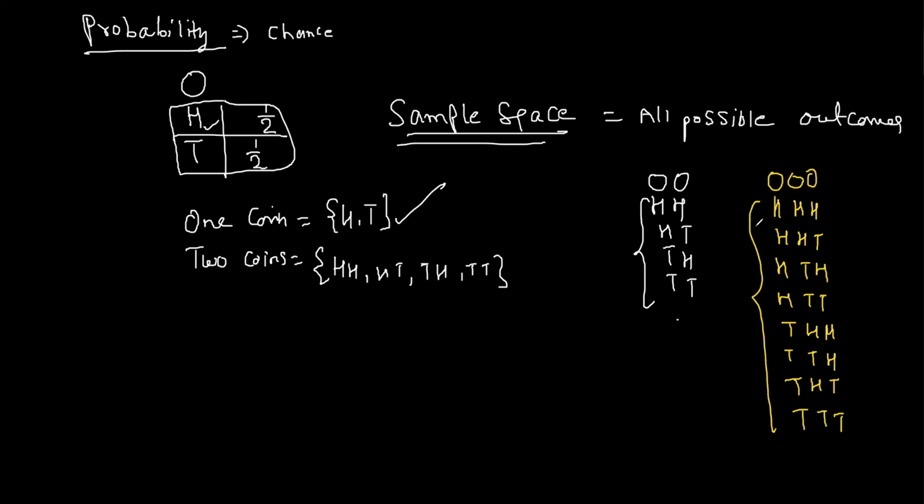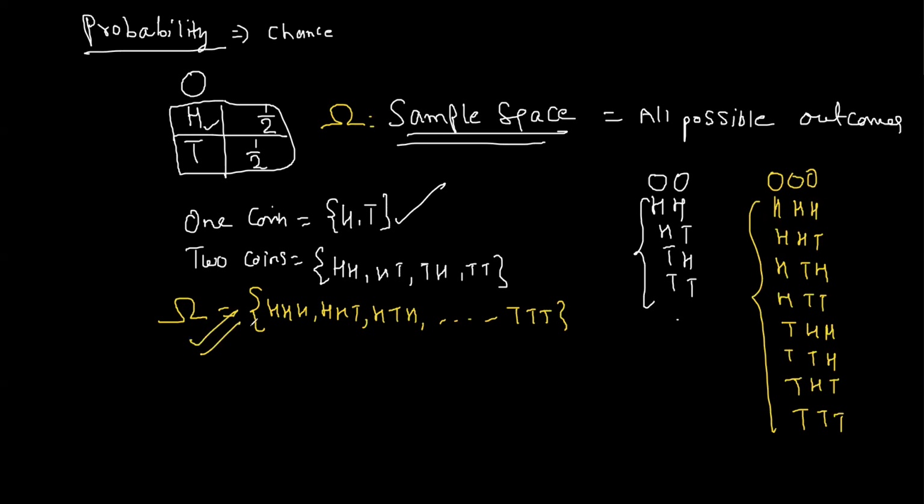Eight possibilities are there. So these are sample space for tossing three coins. Understood? So sample space is represented by this symbol. If I ask you what is the sample space for tossing three coins, you can say all heads, first two coins have heads, tail head, and all eight possibilities, right? These are called sample space.